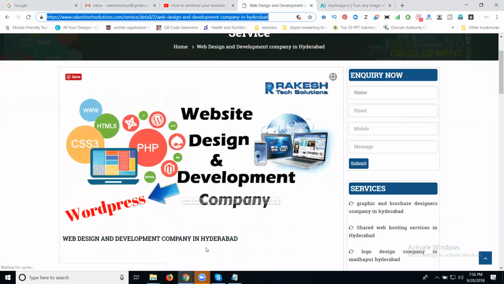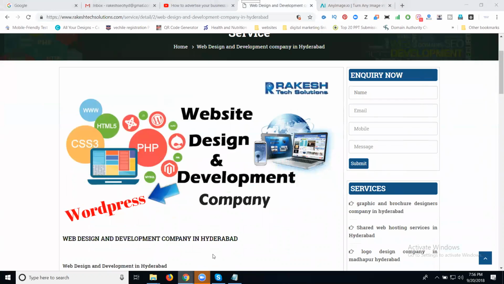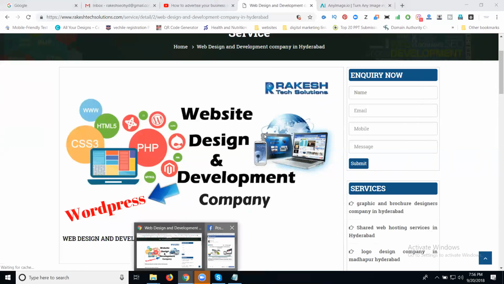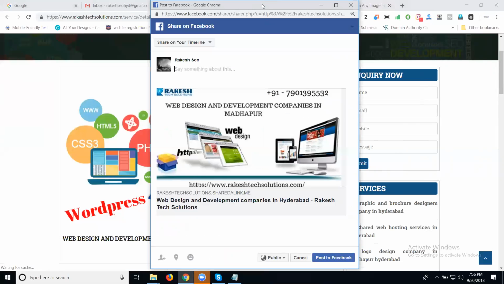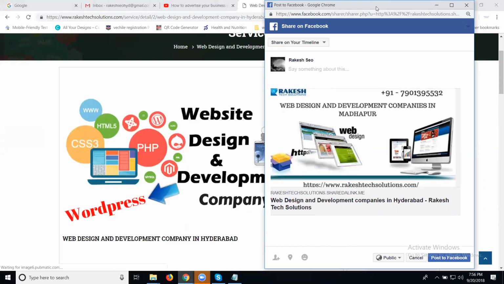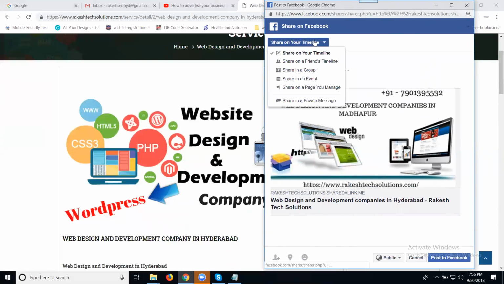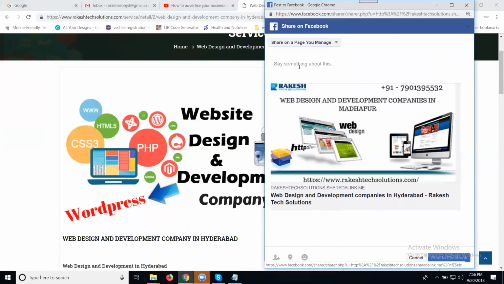My image and my posting image. See the difference. Are both the same or different? Here they are the same. Image different, title different, and description different. Now click here. Select your page.